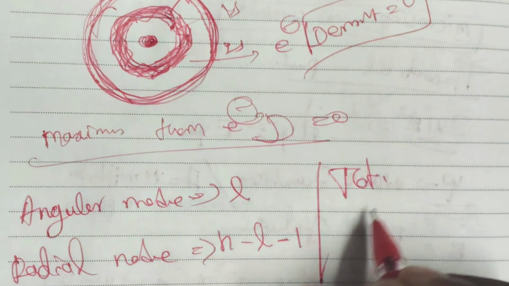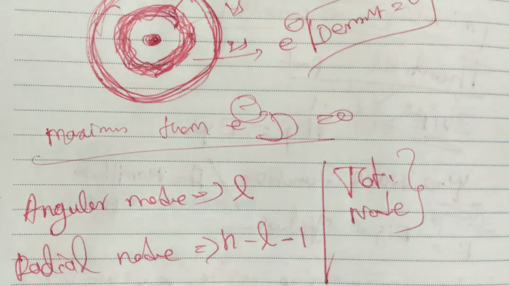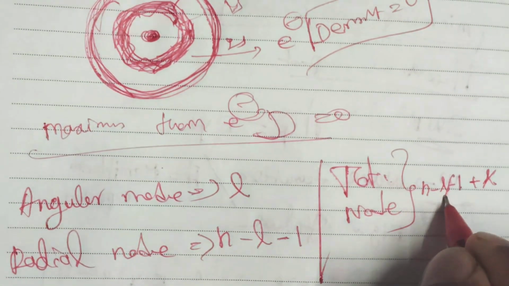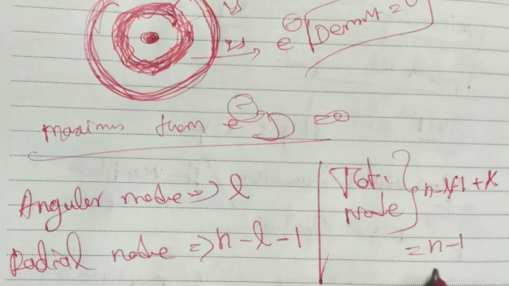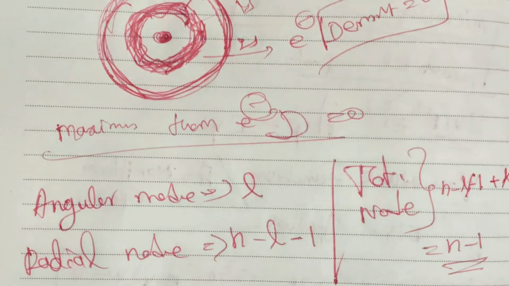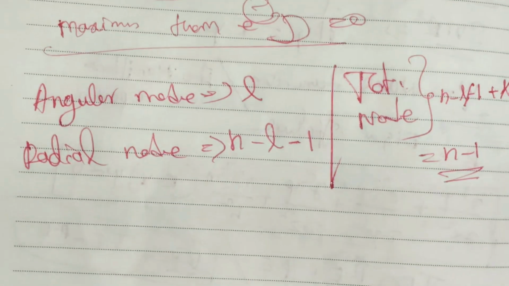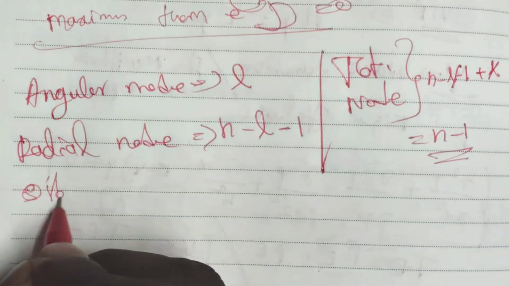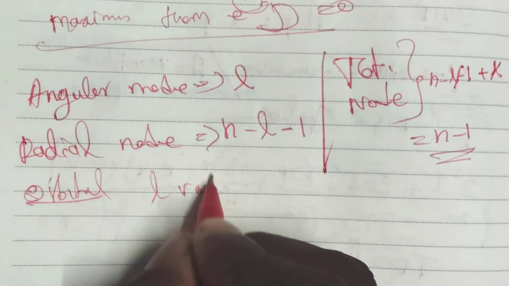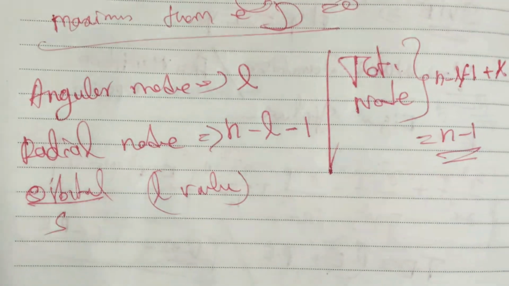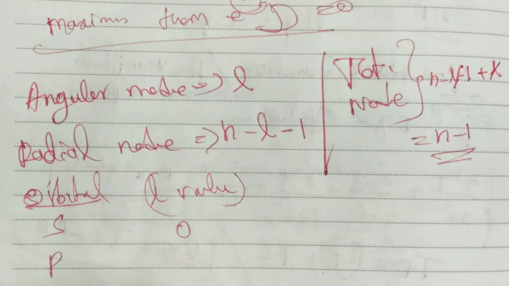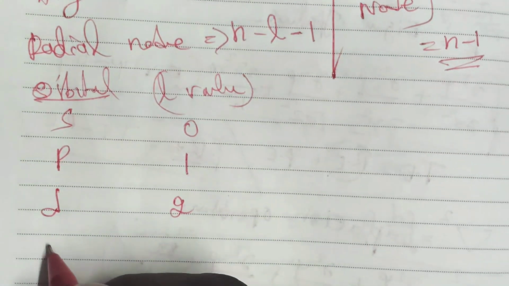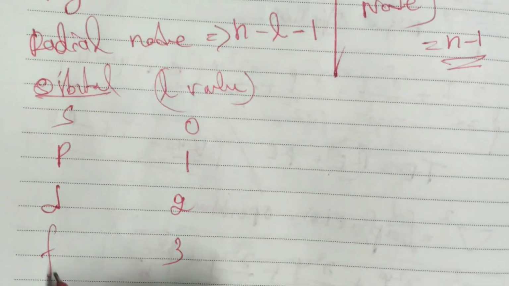And there is the total node, or sometimes we just say the node. Total node is n minus L minus 1 plus L; plus L and minus L cancel, and we get n minus 1. So this formula finds the node based on the mathematical representation. For example, see the s orbital and its L value. The s orbital has L value 0, p orbital L value 1, d orbital L value 2, f orbital L value 3, and it goes on like that.